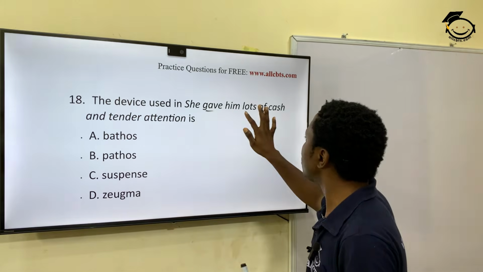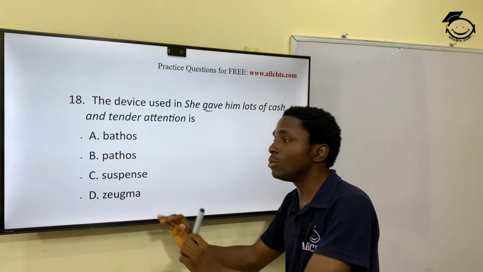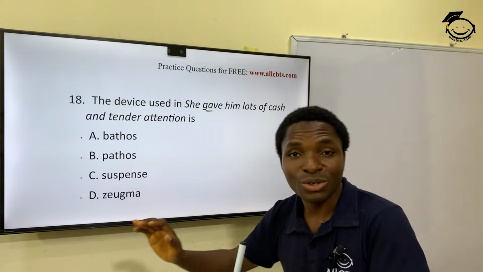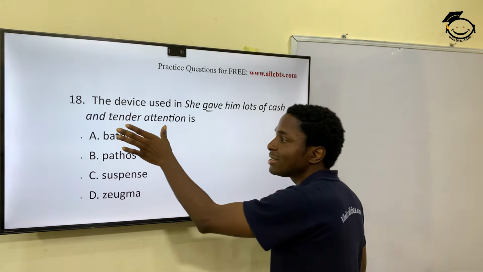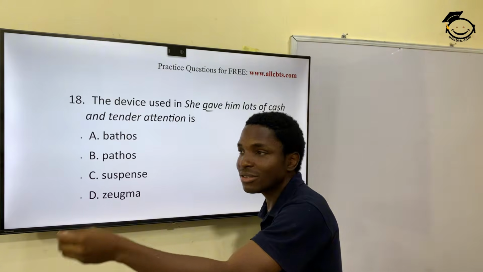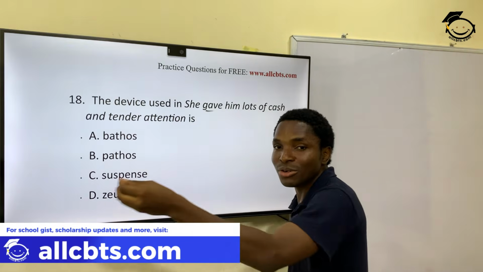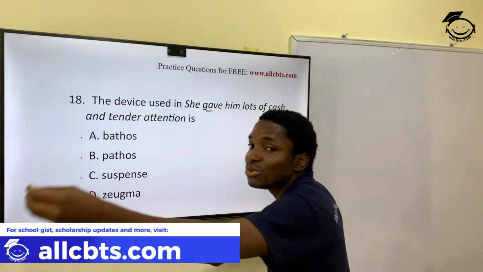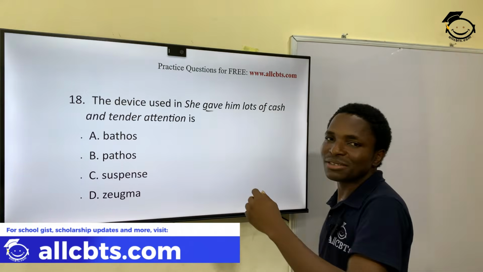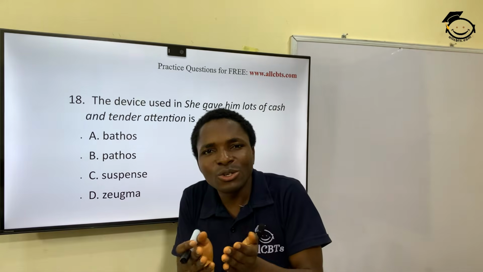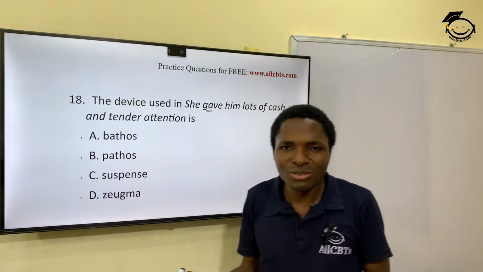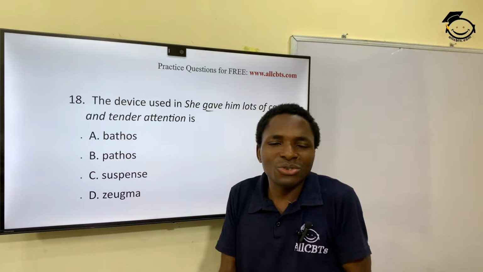You can say lots of cash on its own, tender attention on its own. Attention is an abstract gift or abstract good. Cash is physical. So now we use one verb to combine two different things together.